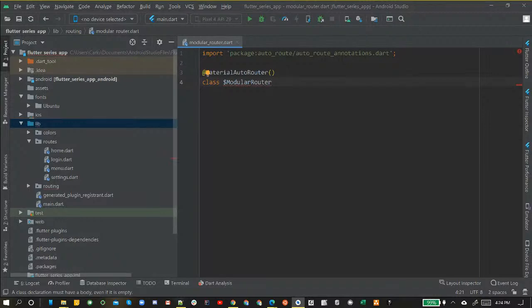And then after that, we are going to close that with the braces. Open and close braces, or brackets. I always get confused with braces and brackets, I swear. But yeah, we're going to call them brackets this time. And we're going to open and close them. And see this line, class ModularRouter, brackets. That's all you need for that. We don't need to go any further into creating this class file.